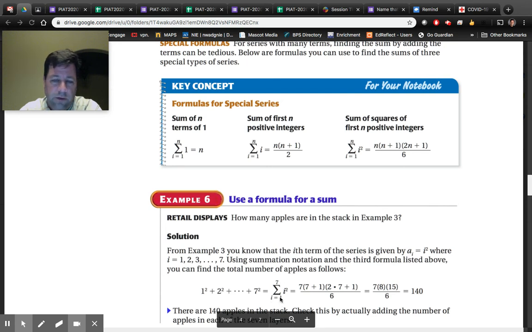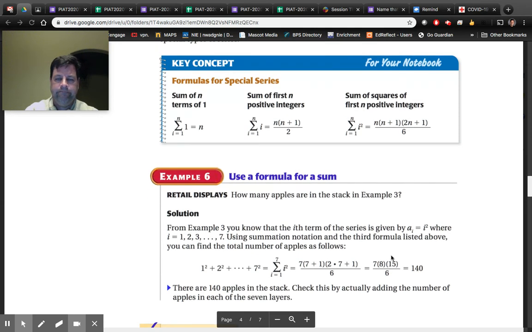It's probably just easier to add 1 squared plus 2 squared plus 3 squared plus 4 squared plus 5 squared plus 7 squared. But apparently if you use this formula here, you'll get 140 a little bit easier than you would if you just added 1 squared plus 4 plus 9 plus 16 plus 25 plus all the way up to 49. I don't know. And to memorize this formula is impossible. So, of course, we would give you this part.